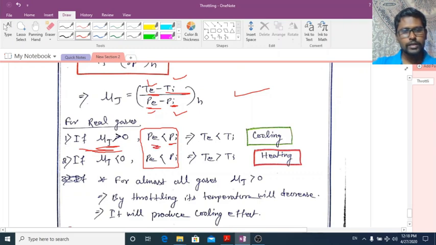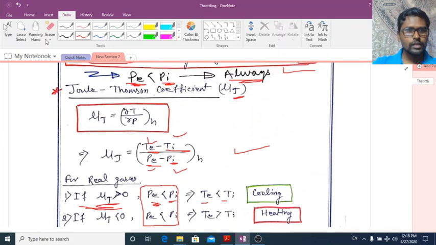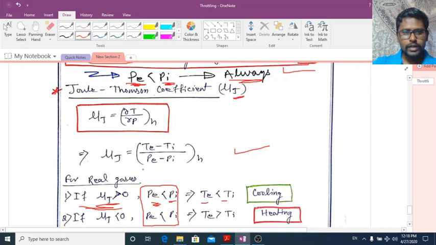If Pe is less than Pi, then what will happen? Te should be less than Ti. Because if you see this expression here, mu j is equal to Te minus Ti divided by Pe minus Pi. This denominator term is always negative.